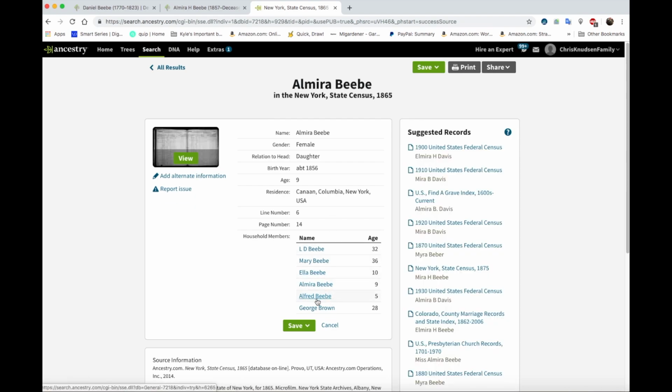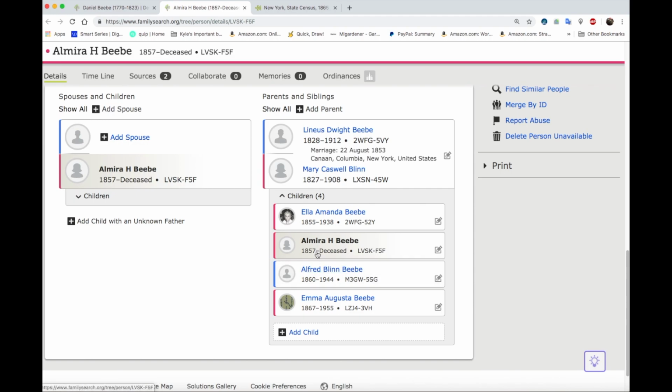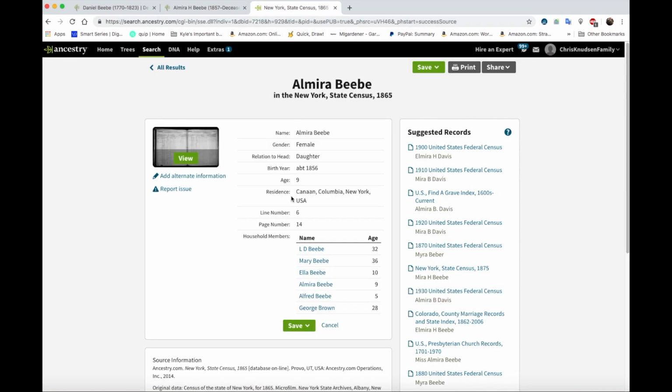Elmira had a younger brother named Alfred and an older sister named Ella, and we can confirm that by looking down here. Here's Alfred and here's Ella. In the 1865 census, Emma hadn't been born yet. So here we are with her father, Linus, her mother, Mary, and Ella, Elmira, Alfred, and somebody named George Brown. Ancestry is nice because it shows suggested records. It starts off here with a 1900 census with Elmira H.